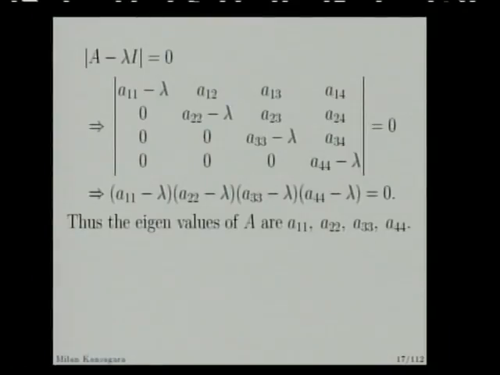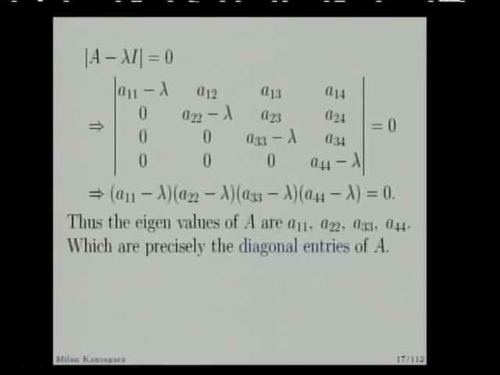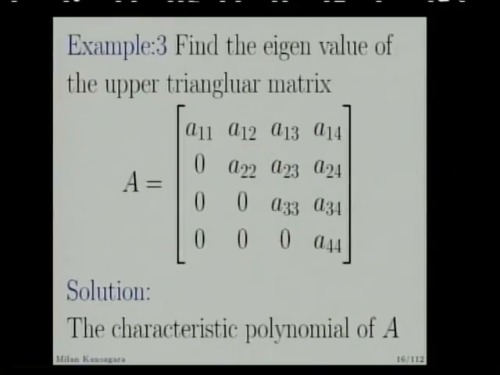So solving this, the eigenvalues of A are a11, a22, a33 and a44, which are precisely the diagonal elements of A. And here we see that in this matrix, the diagonal entries are a11, a22, a33 and a44.